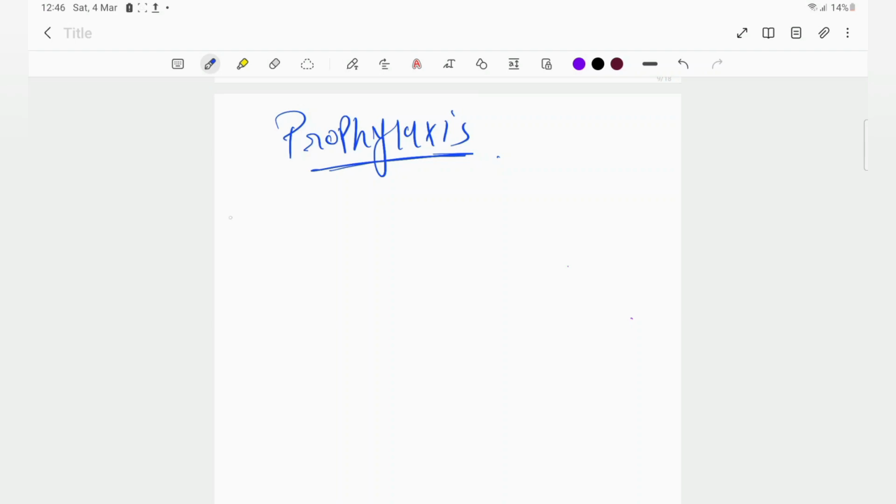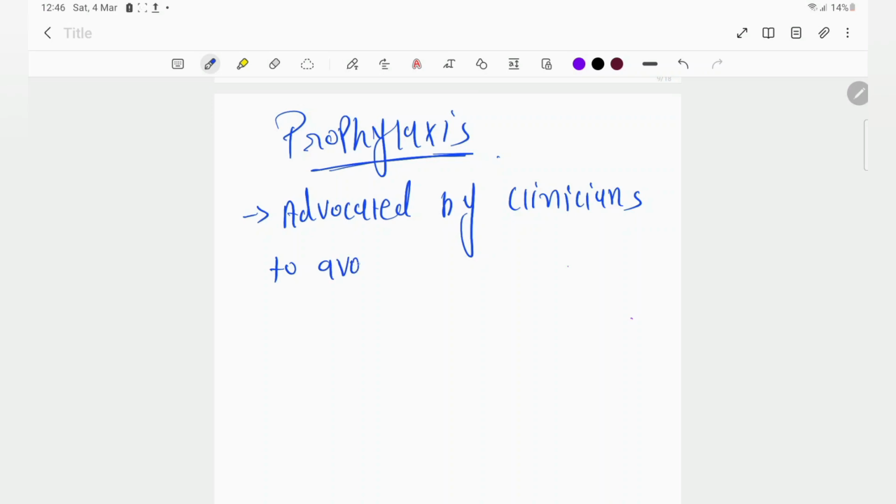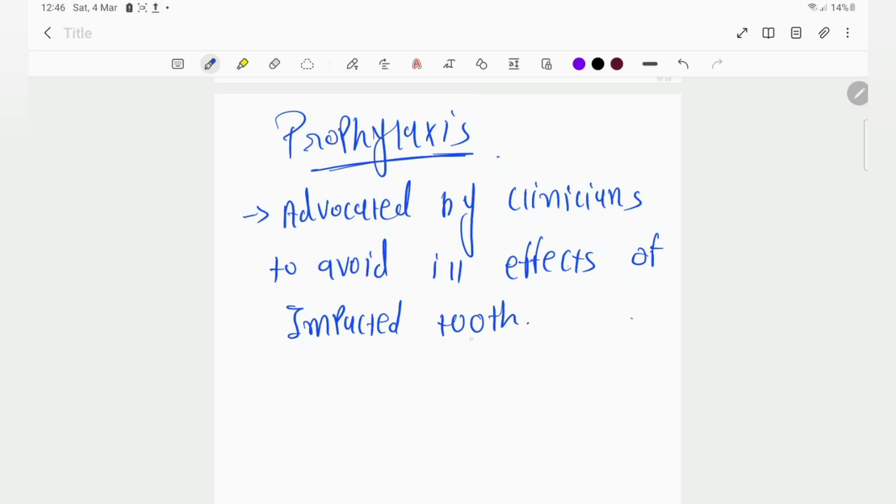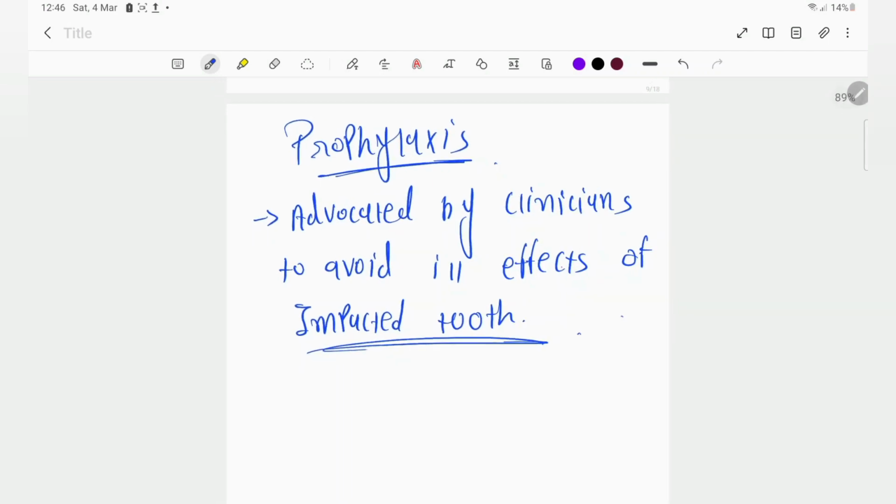So it is advocated by clinicians to avoid the ill effects of the impacted tooth. For this reason we advise the patient to remove this impacted tooth.